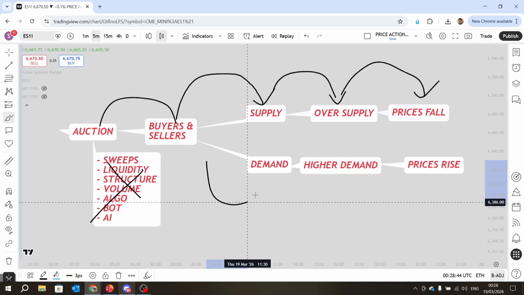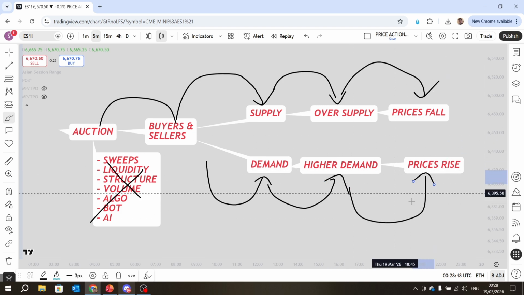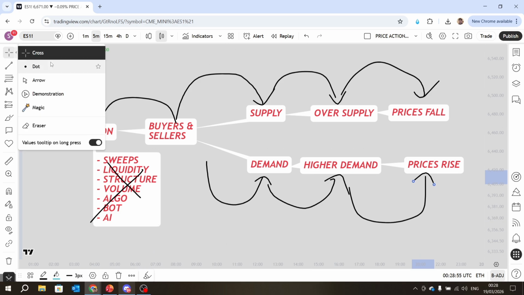Vice versa, if there are a lot more aggressive buyers than sellers, demand outstrips supply and prices rise. That is how the market works. There's no two ways about it, right? That's how the market works.